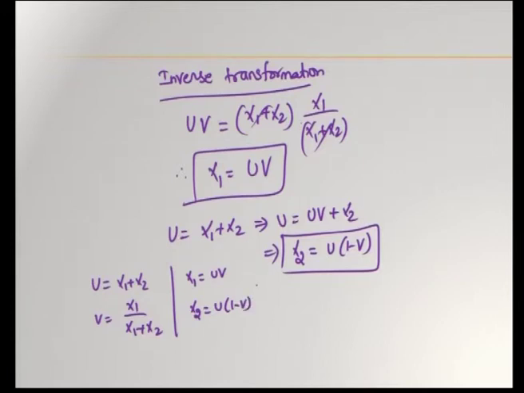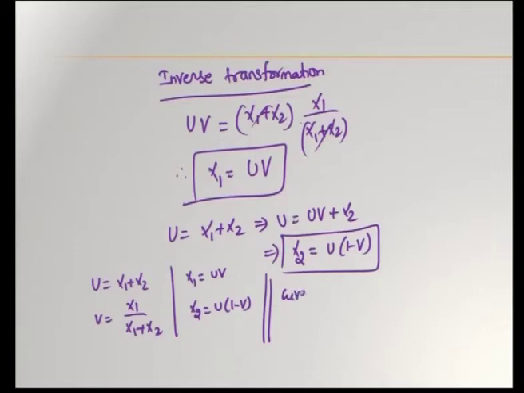Let us write all the things together, and all these things have to be dealt with in terms of transformation of two dimensional random variables.